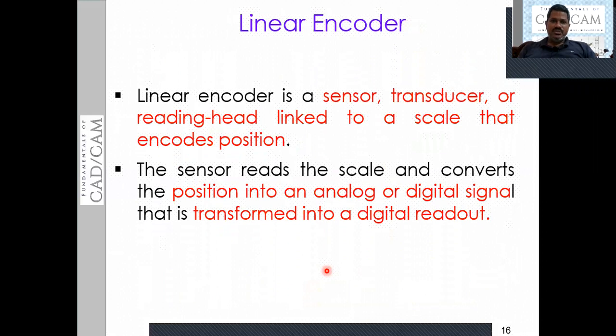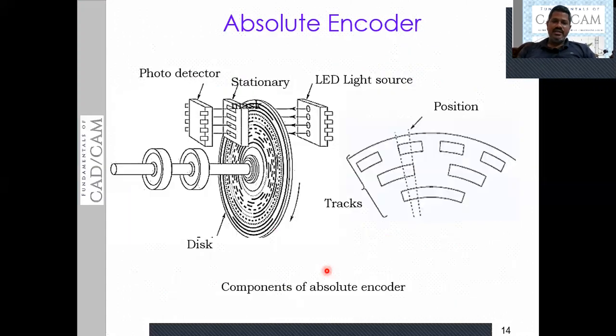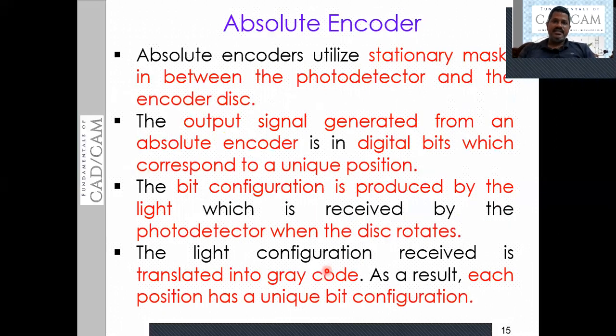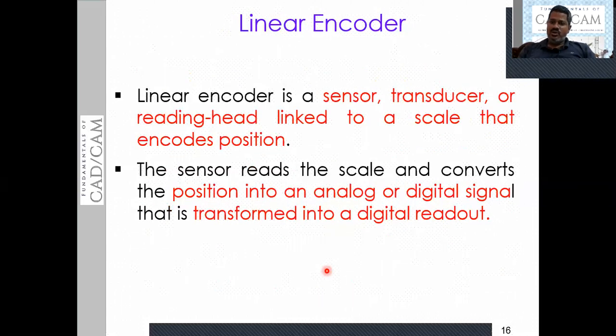Let me move further to discuss the linear encoder. Okay, a linear encoder is a sensor or a transducer or a reading head linked to the scale that encodes the position. As of now, we have discussed the rotational movement we are able to sense. So absolute and incremental encoders are used to sense the movements of the rotating member. But whereas here we have an encoder which is used to sense the linear movements of the moving members, the linear motion of the member. This linear encoder is used to sense the linear motion of the members.